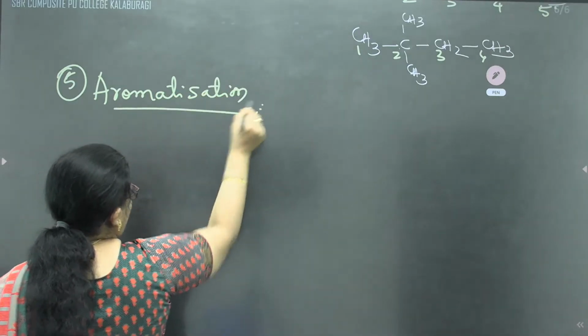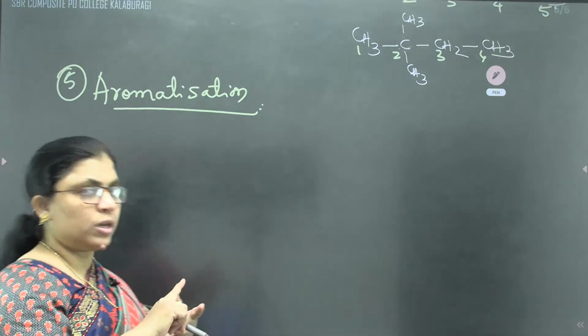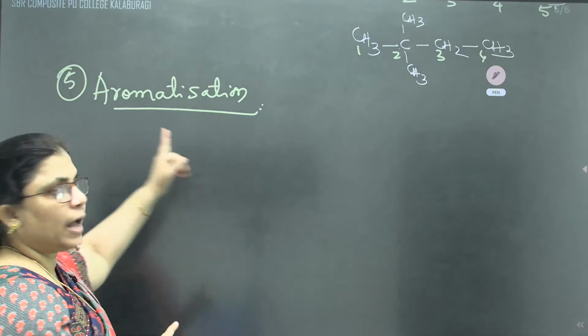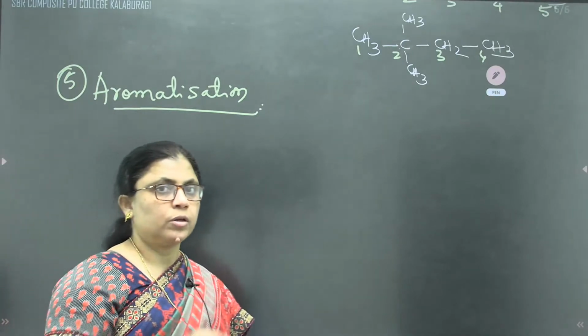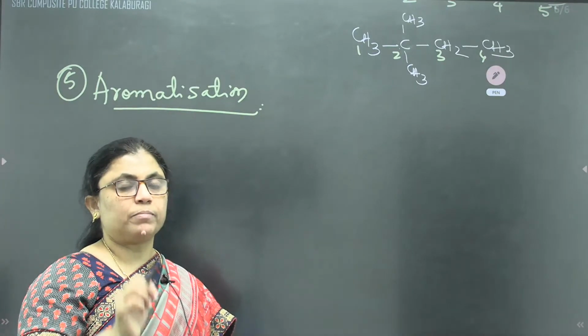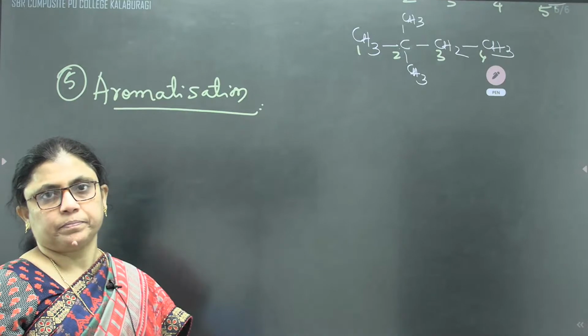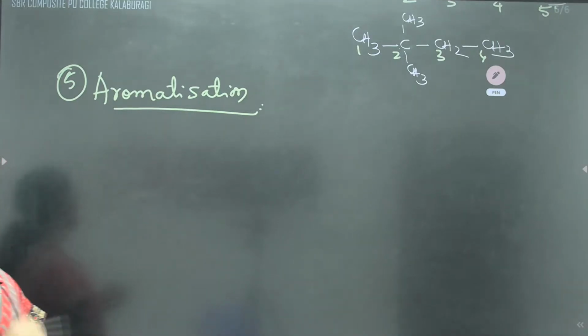First reaction, halogenation. Second, combustion. Third, controlled oxidation. And the fourth, isomerization. And the fifth is aromatization. To get a benzene ring, minimum how many carbon atoms must an open chain hydrocarbon have? They should have 6 carbon atoms. Correct? Minimum they should have 6 carbon atoms.